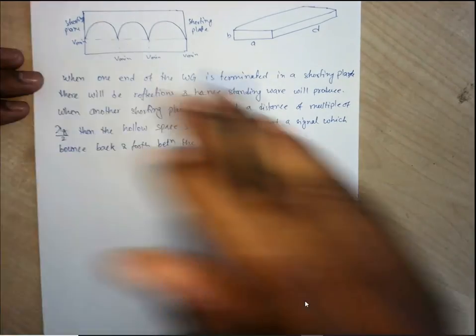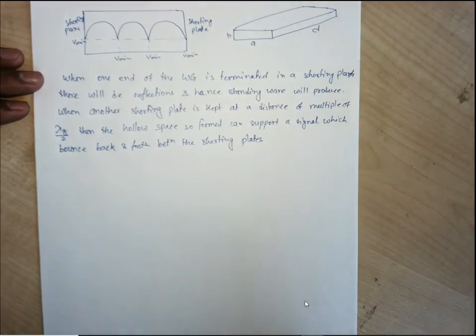If it has been kept at a distance of lambda g by 2, meaning half of the wavelength, then the wave will reflect and bounce back and forth.